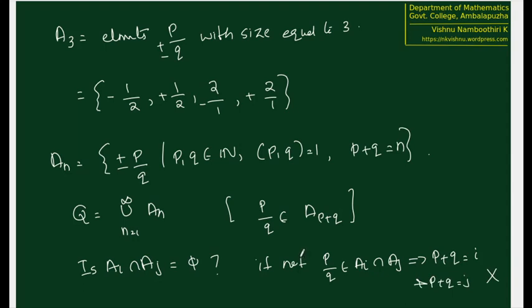p and q are elements with common ratio equal to 1. Therefore, if you are taking elements with common ratio equal to 1, there is no possible further cancellation. So p plus q will be equal to i and p plus q will be equal to j, and i and j, two different numbers, is not possible. This is not possible. Therefore, A_i intersection A_j is empty. So Q is the disjoint union of these elements.